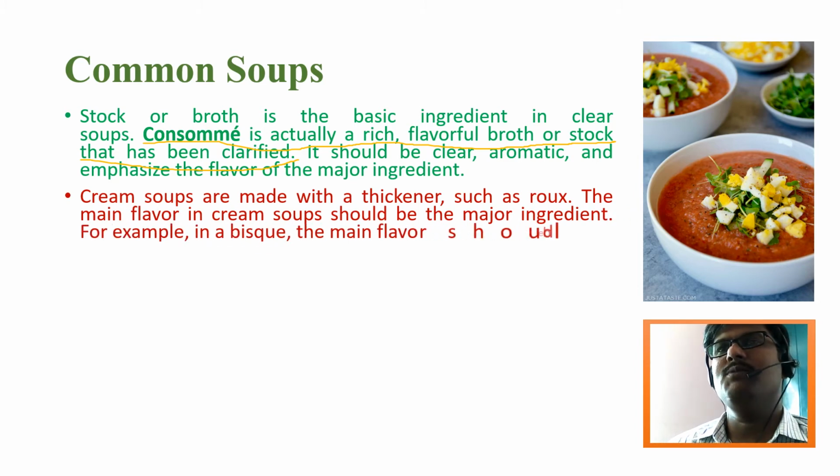After that, cream soups are made with a thickener such as roux. For thick soups or cream soups, we can add a thickening agent, also known as a thickener, such as roux. You all know roux. There are two types of roux: for white soups you can use white roux, and for dark soups you can use blonde roux or brown roux. Roux is nothing but equal quantities of flour and butter mixed together by heat, which forms a dough in a creamy texture.